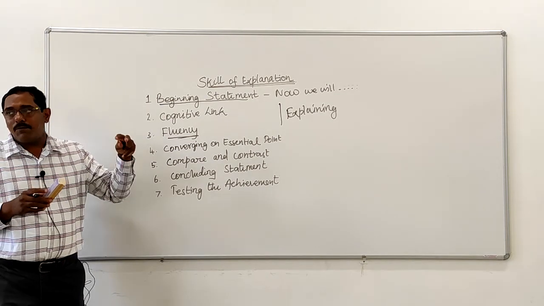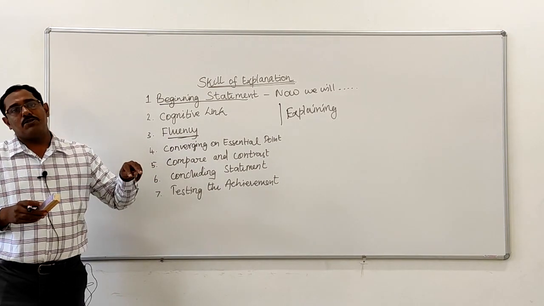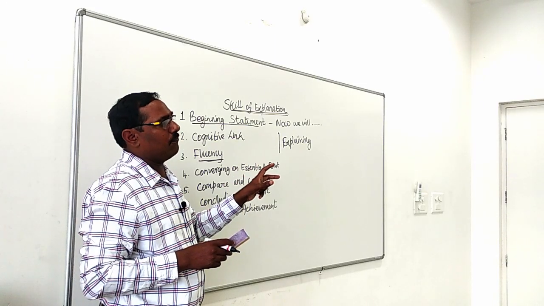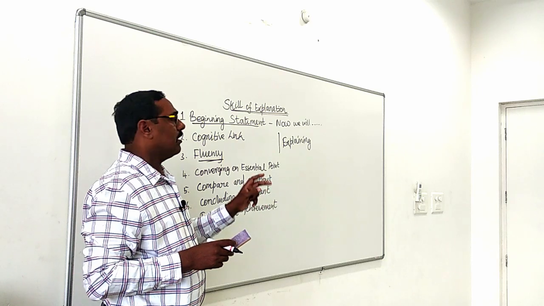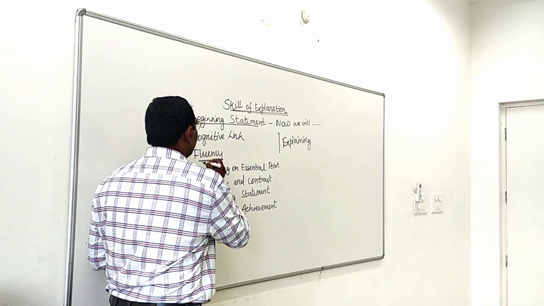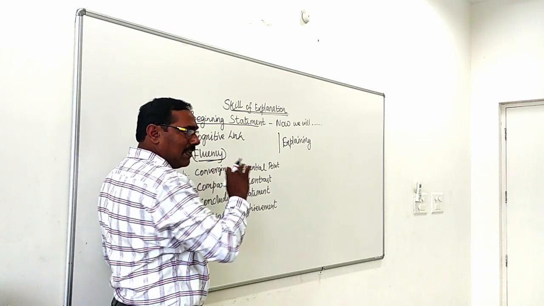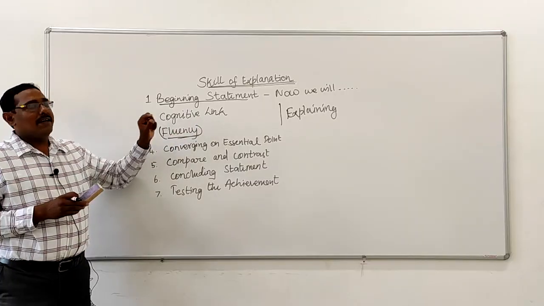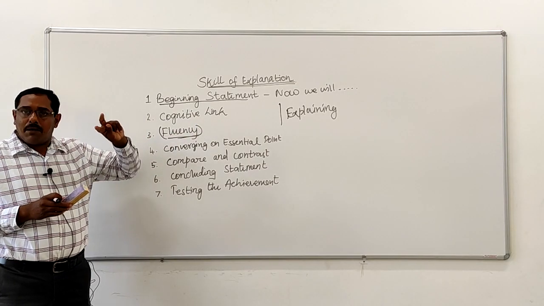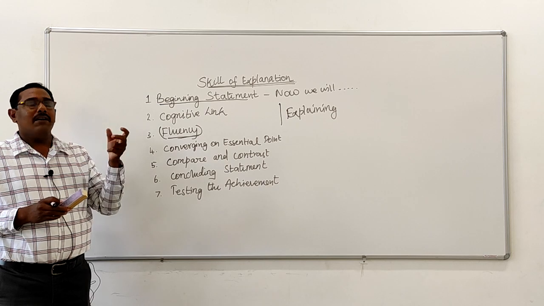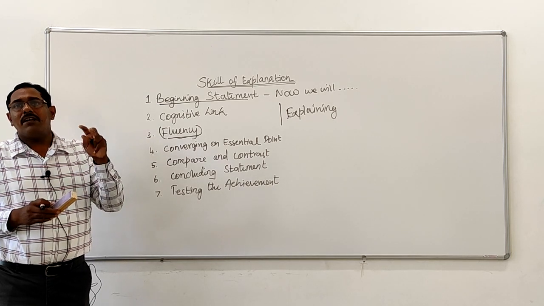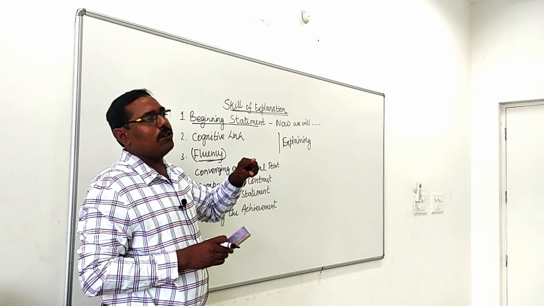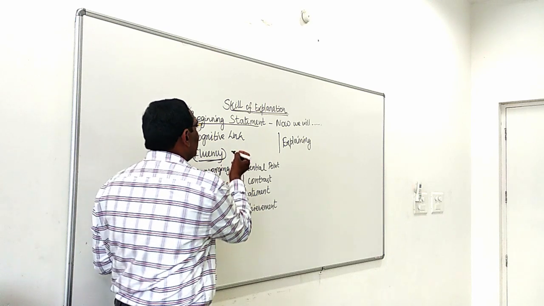We said sodium loses an electron and becomes a positive ion. Chlorine gets that electron and becomes a negative ion. There exists an electrostatic force of attraction between the positive and negative ion, which we call an ionic bond. There is fluency in these statements, and also a cognitive link. Only if there is a positive and a negative part will we have an attraction. Likewise in a magnet, if there is a north pole and a south pole, there will be an attraction. This is called a cognitive link.